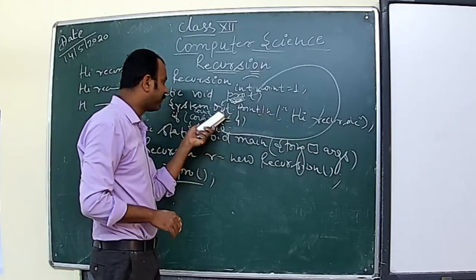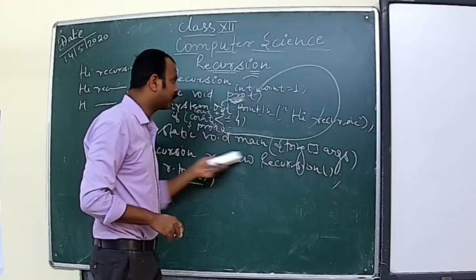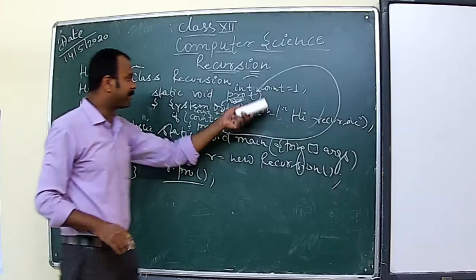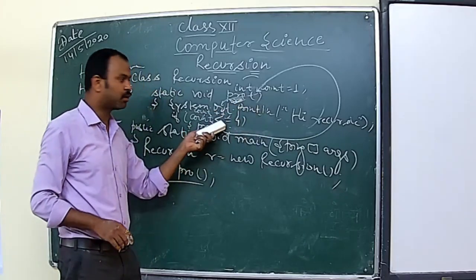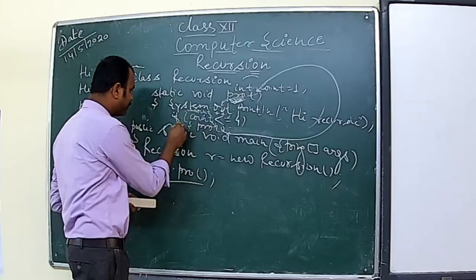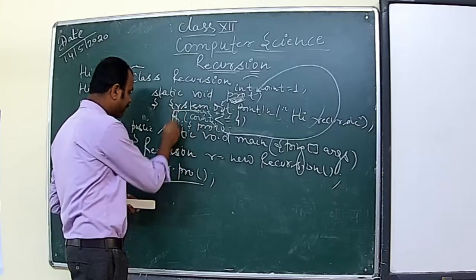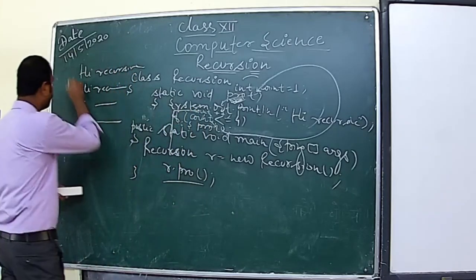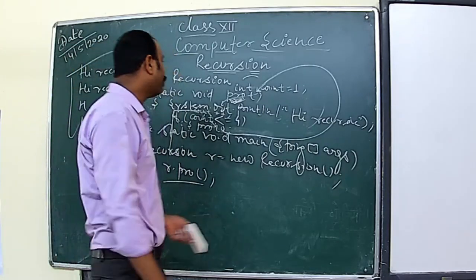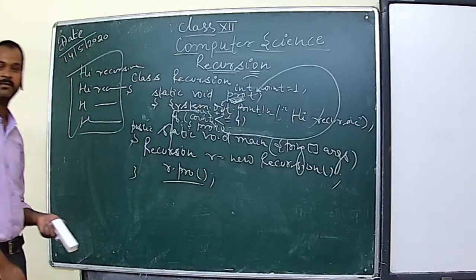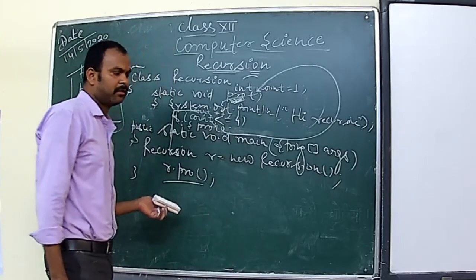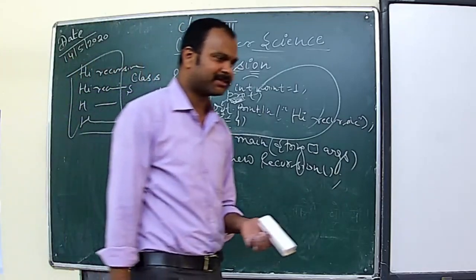After printing it will become 4. So the condition is true, it will call this function again. So hi recursive, and after printing this it will now become 5. The condition got false. So as soon as the condition got false, this block will not execute. It will terminate, and this is your result. So this is how your recursive function works. Clear?